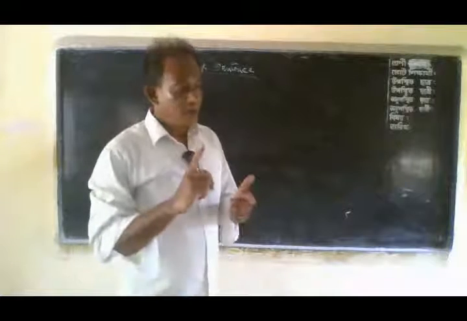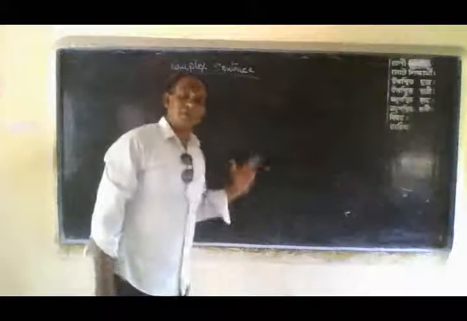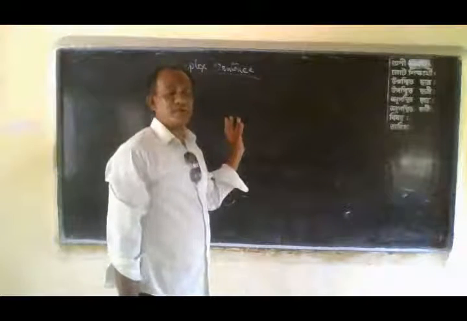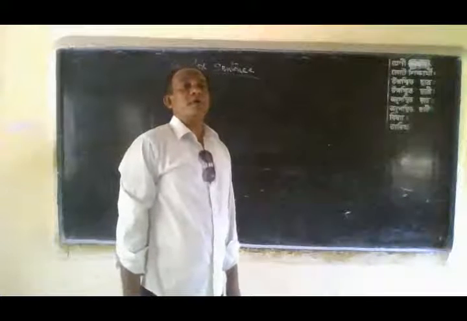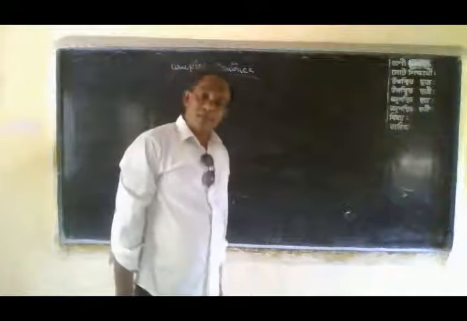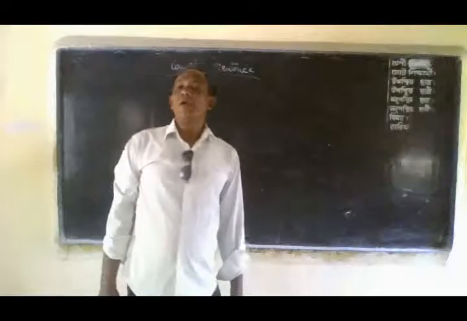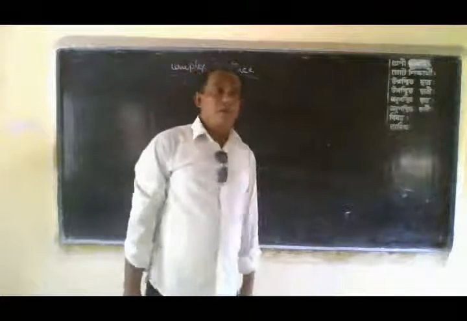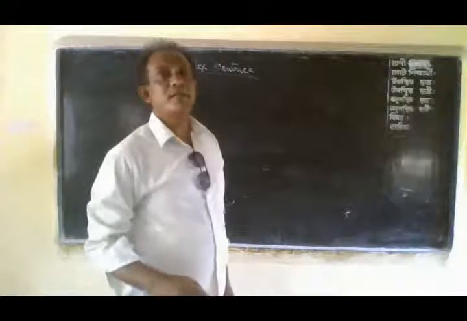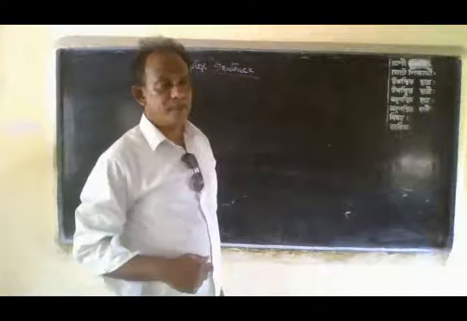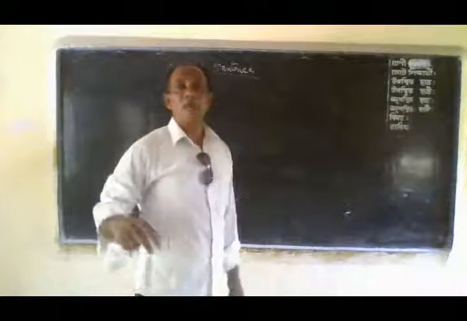I discussed three kinds of clauses: main clause, subordinate clause, and coordinate clause. And you have understood there is no classification of main clause or coordinate clause. Only the subordinate clause is divided into three kinds: adjective clause, adverb clause, and noun clause.